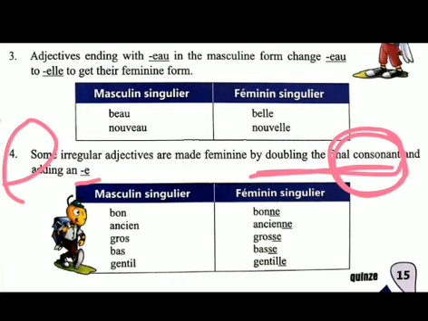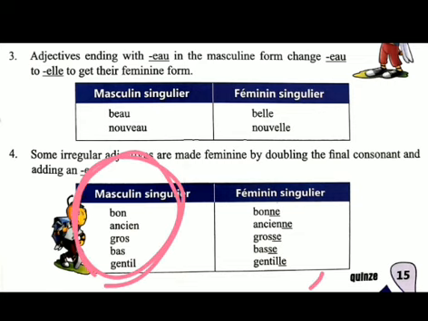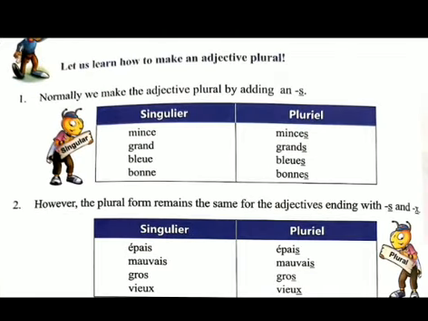Okay. Similarly, in the word ancien, we double the n and then add e. Ancien means old, gros means fat, bas means low, gentil means gentle. For these words we have to double the final consonant and then add e. Okay, this was the last rule of the adjective.